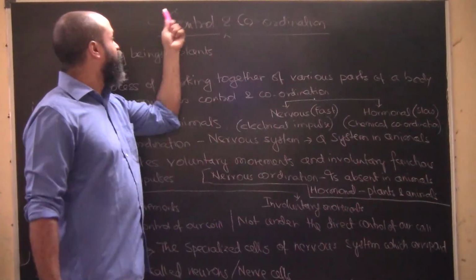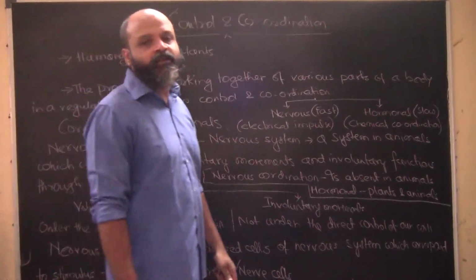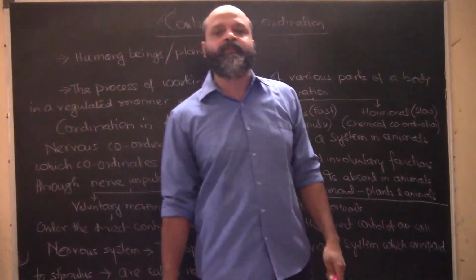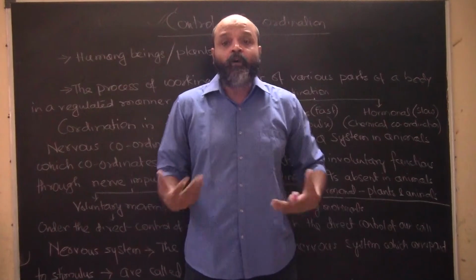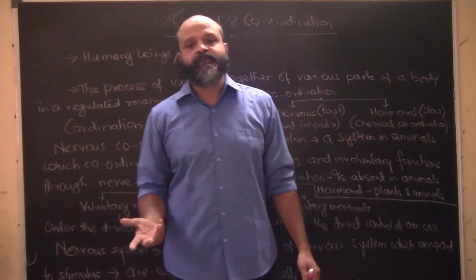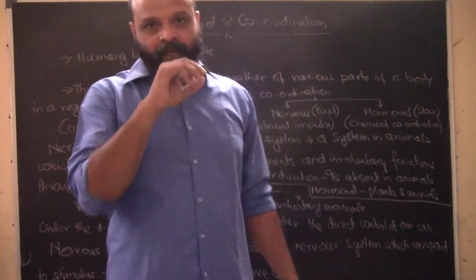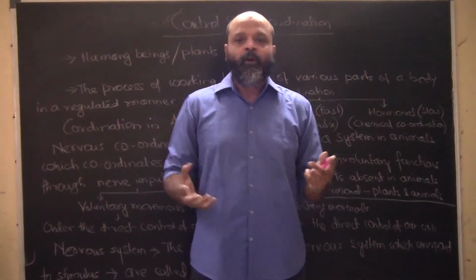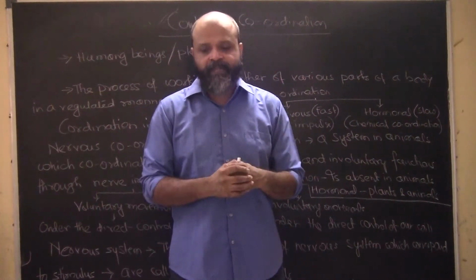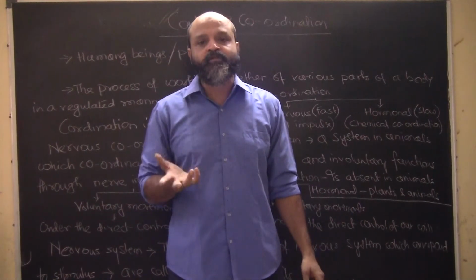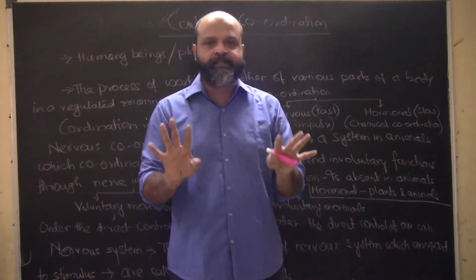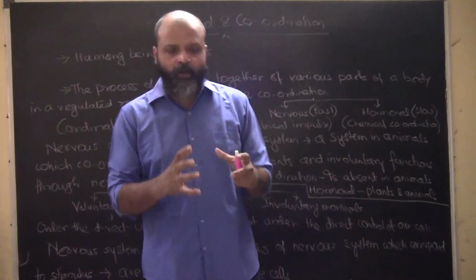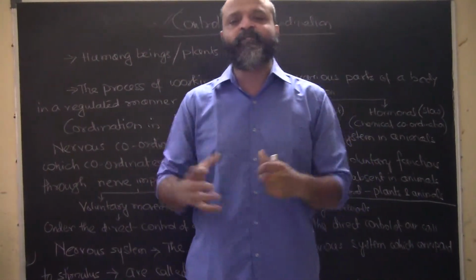Control and coordination. It is related to all the activities that are getting performed inside your body, how they are performed, what are the objectives of their performance, and how they are controlled, how they are in sync with each other. For example, all the processes that you see in our lives happening, our brain regulates it mostly, then there is spinal cord regulation. We will study that later, but understand how things are basically in sync with each other.